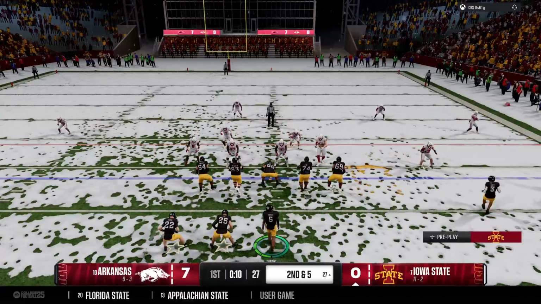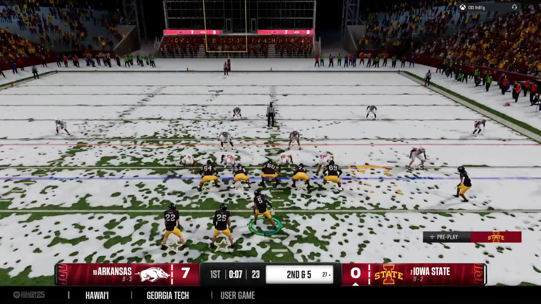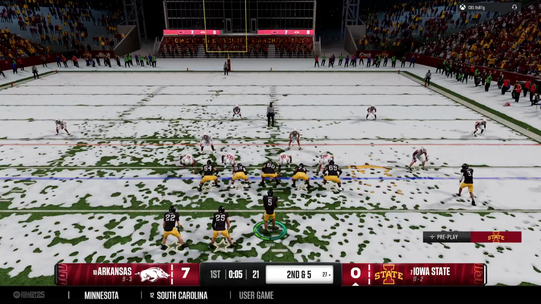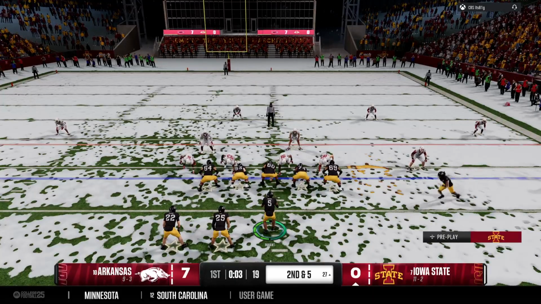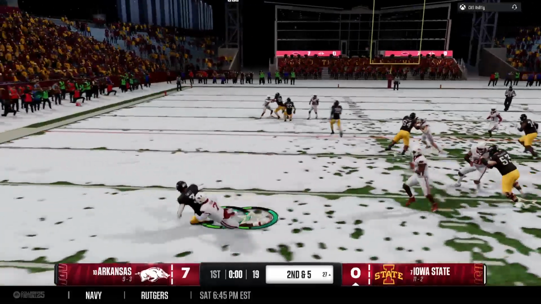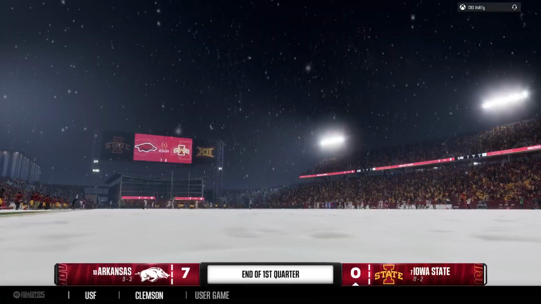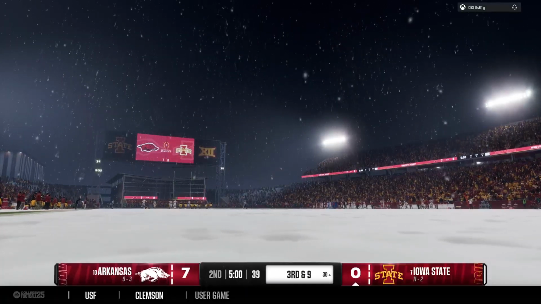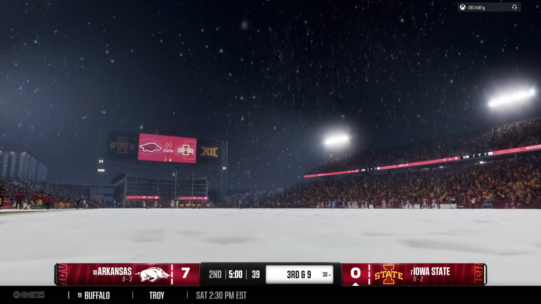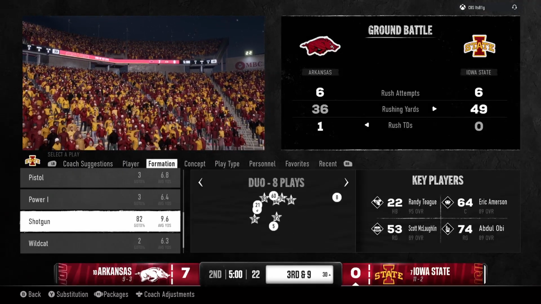Offense comes up to the line. They might have a chance for a couple more plays before the quarter expires. Yankee blue. 29 Philly. 2. A pop pass on the jet sweep. Oh, they've got him behind the line. A tackle for loss to conclude the first quarter of play. With the score, Arkansas 7, Iowa State 0.